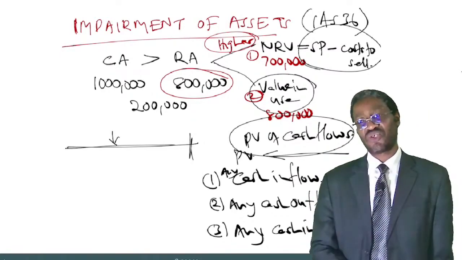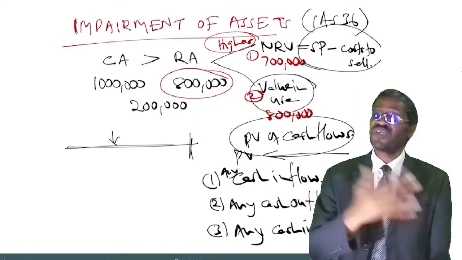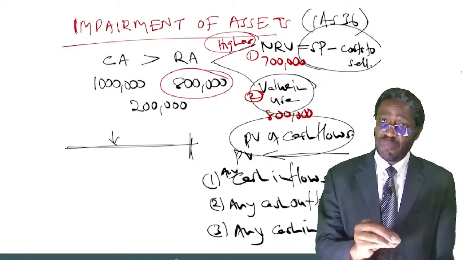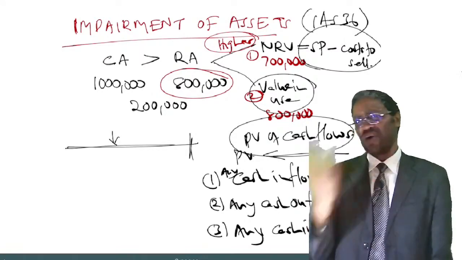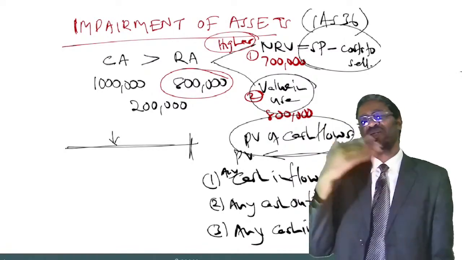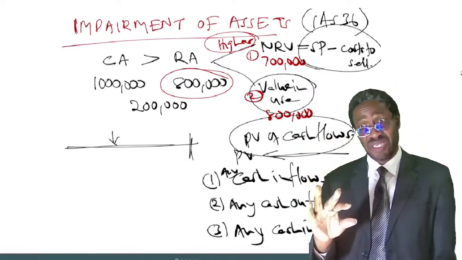Good. That's the impairment review: the process of determining whether an asset has suffered an impairment loss by comparing the carrying amount with its recoverable amount. Of course, you can tell the examiner how to get the recoverable amount. It is the higher of net realizable value and value in use, and so on.